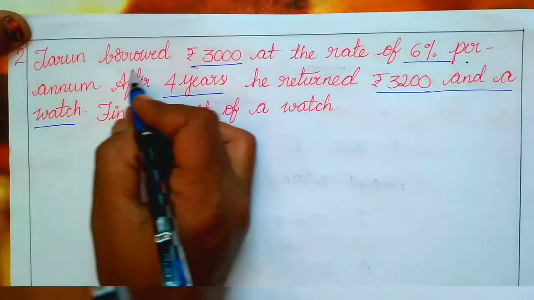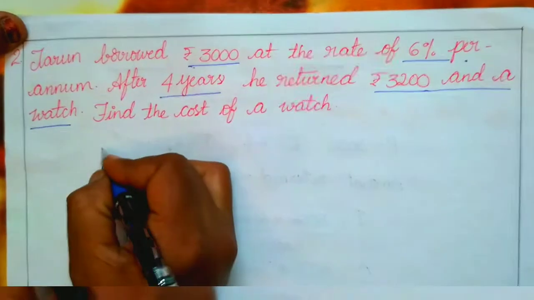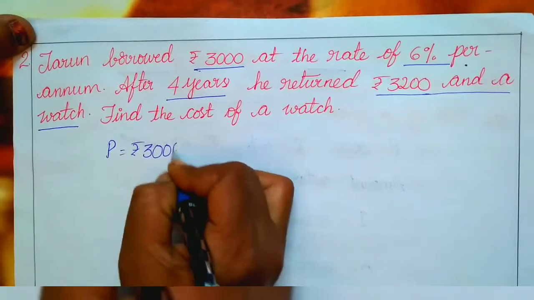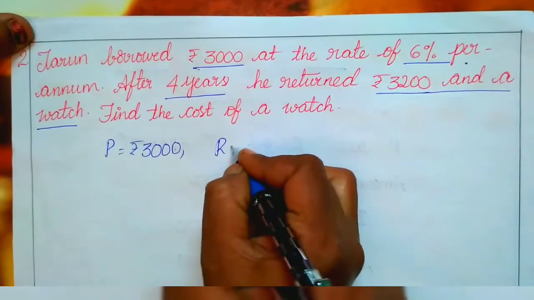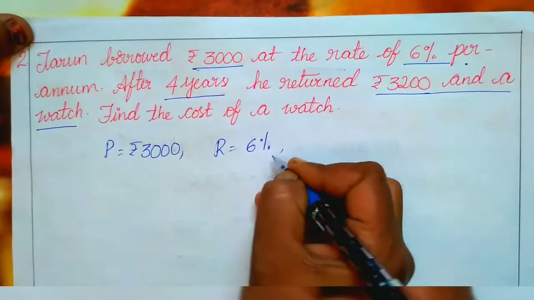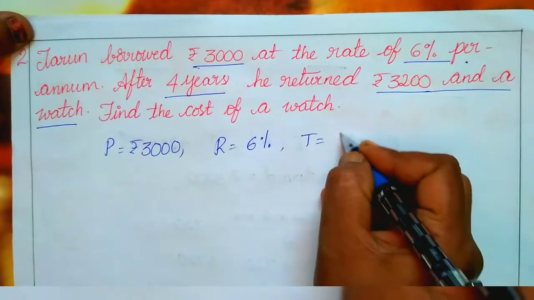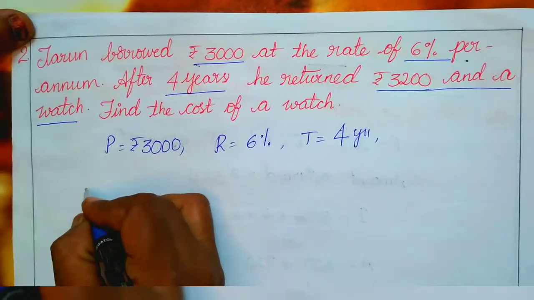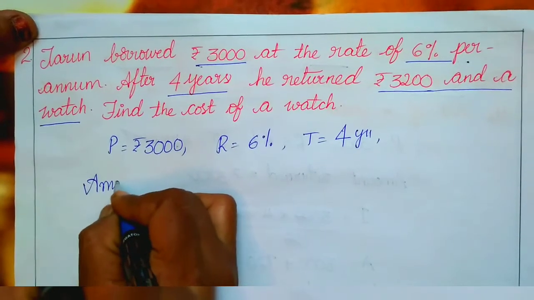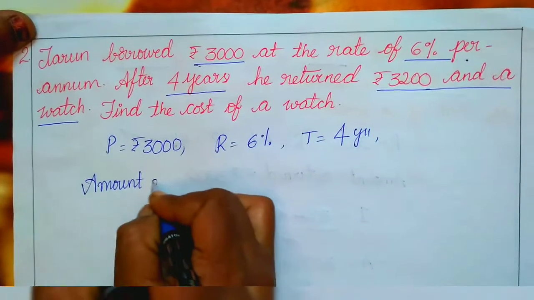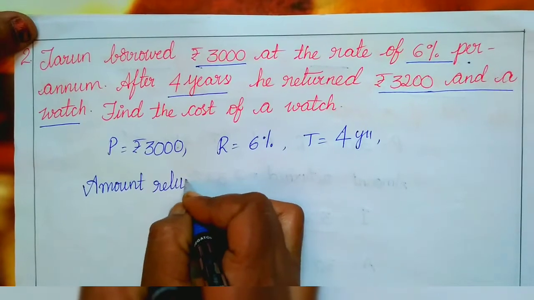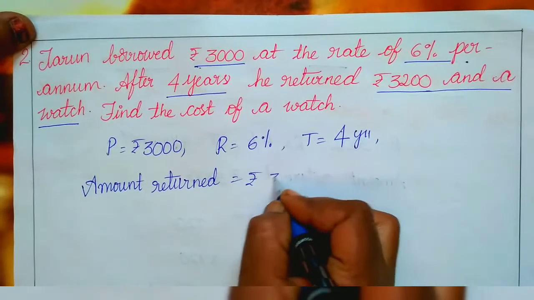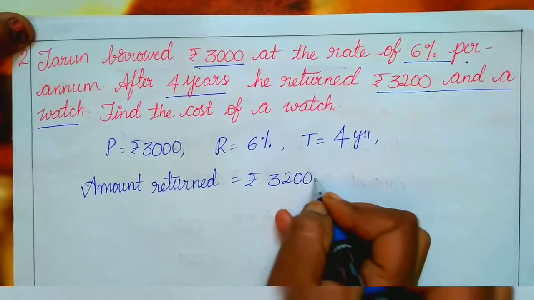Here it is clear that Tarun borrowed 3,000, which is the principal. Principal is 3,000, the rate is 6%, the time period is 4 years, and the amount returned is rupees 3,200.